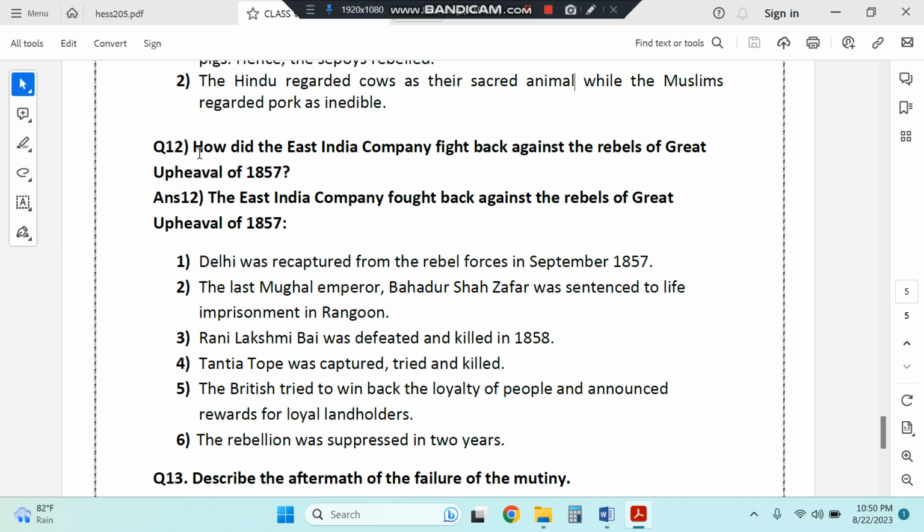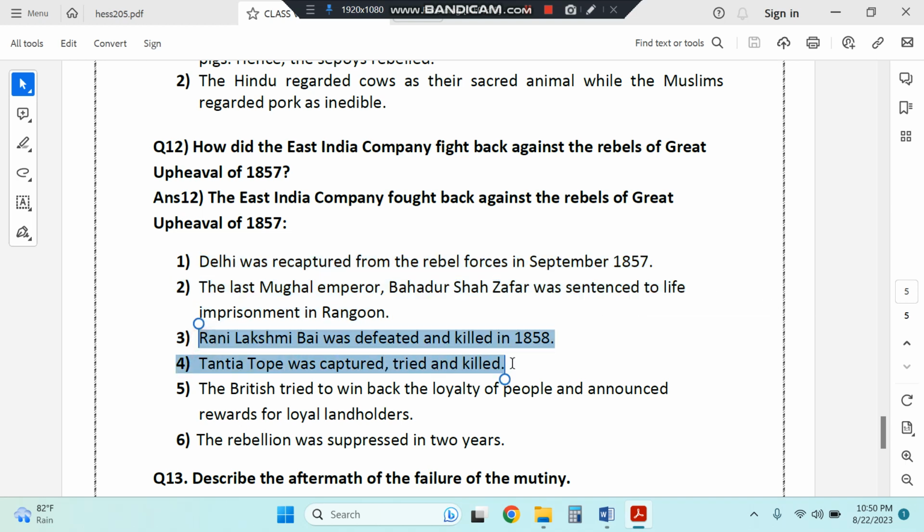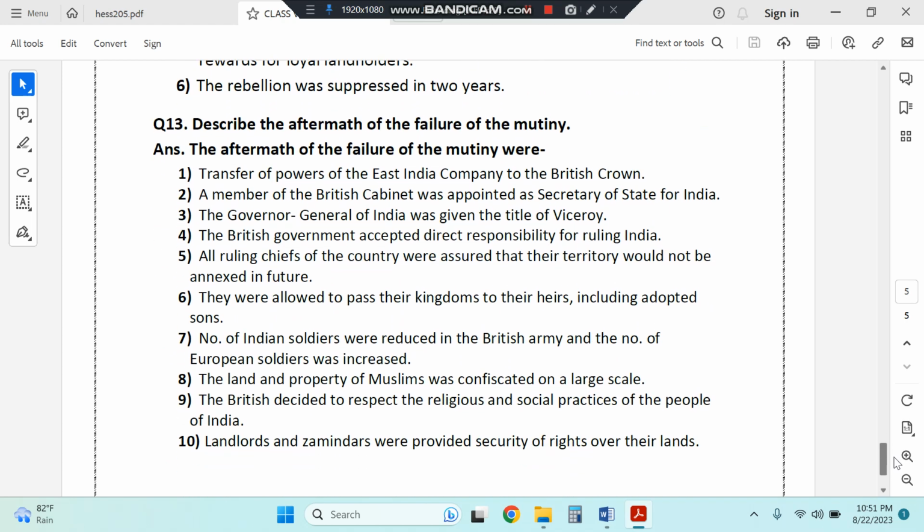How did the British East India Company fight back against the rebels of the Great Upheaval of 1857? So Delhi was recaptured from the rebel forces in September 1857. Last Mughal Emperor Bahadur Shah Zafar was sentenced to life imprisonment in Rangoon. Rani Lakshmi Bai and Tantya Tope both were defeated and killed. The British tried to win back the loyalty of people and announced rewards for loyal landholders. Rebellion was suppressed in 2 years, but it was not an easy task. So the British now had to do something to keep people happy so that such a thing never occurs again.